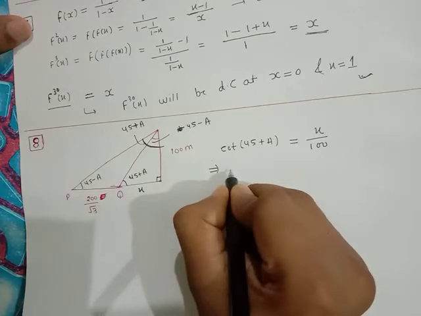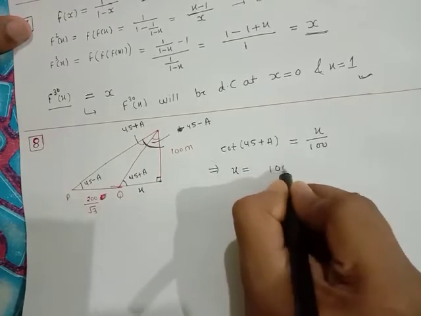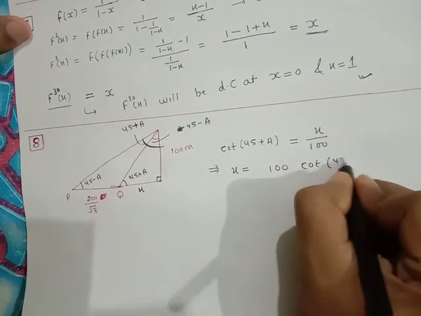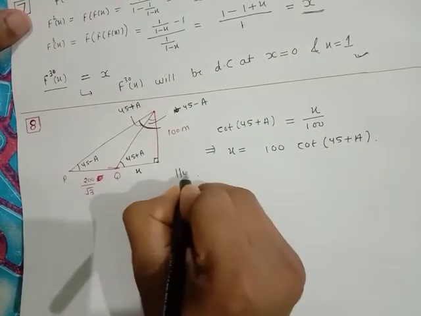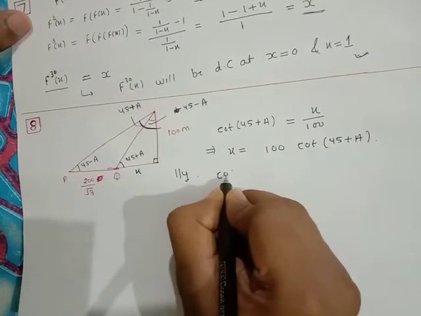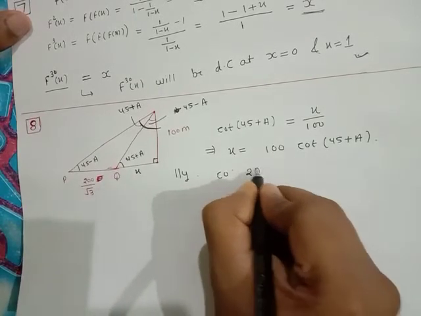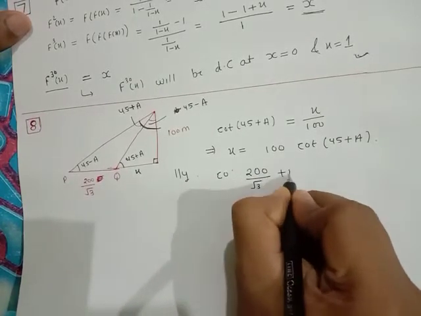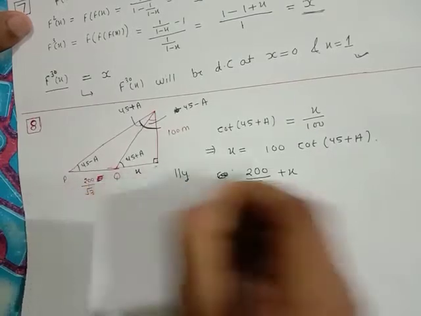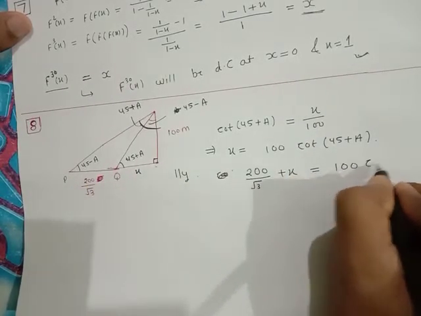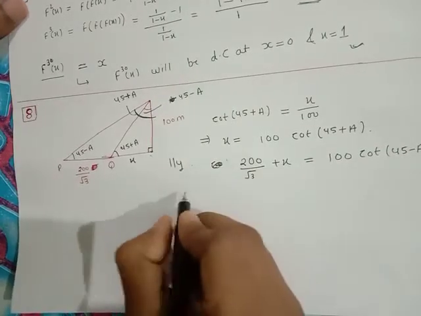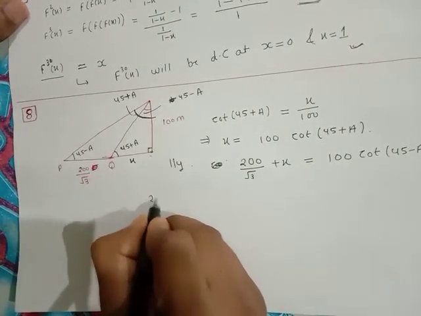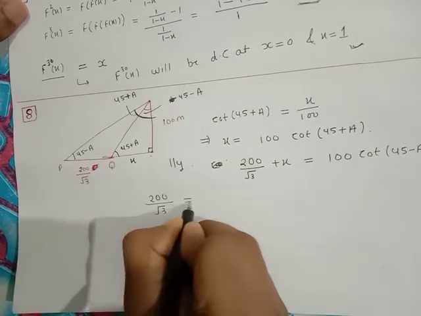That implies x is equal to 100 times cot of 45 plus A. Similarly, we can write 200 by root 3 plus x, that is this value, is equal to 100 cot of 45 minus A. So let's subtract these two values. We will get 200 upon root 3 is equal to 100 common.